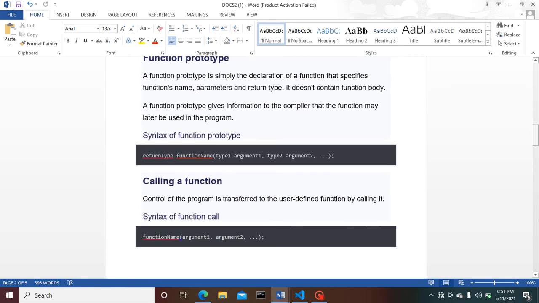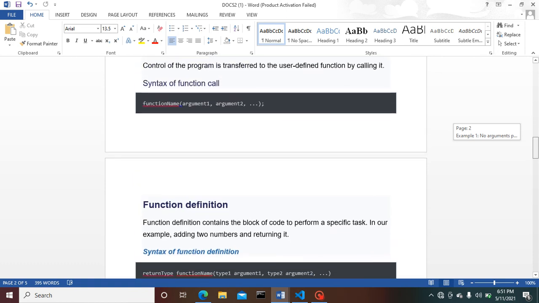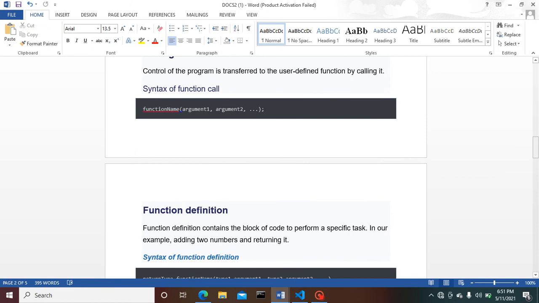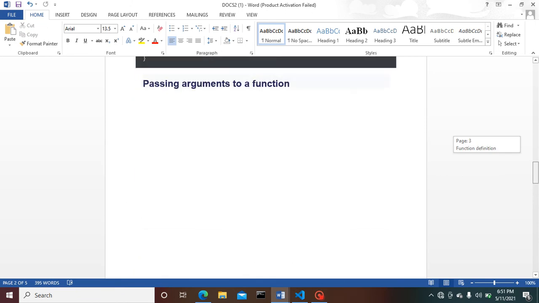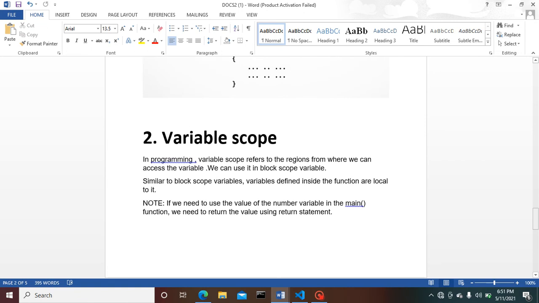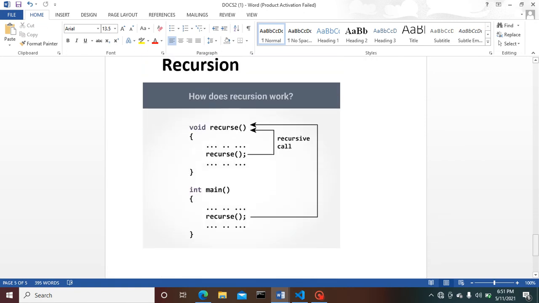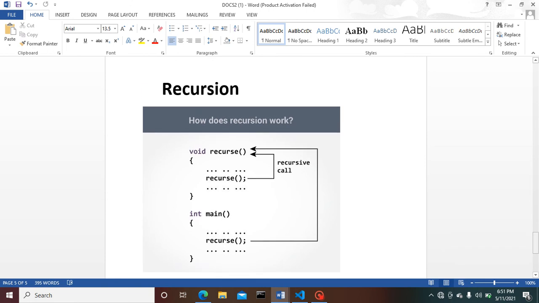Next we are going to learn about function prototype, how we call a function, how we define a function, passing arguments to a function, their variable scope, and a very important topic, recursion. Here I provided a short note on how recursion works.